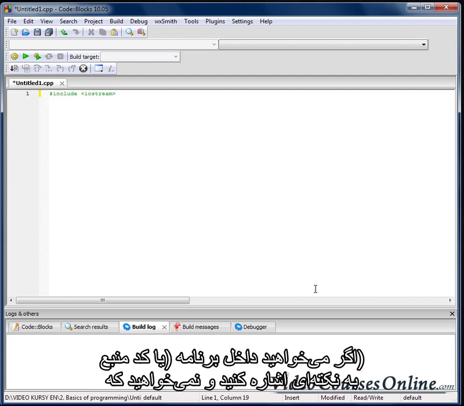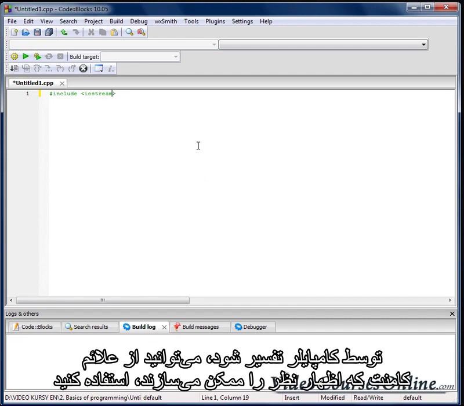Let's note that if you want to note something in our program, well, in our source code, and we don't want it to be interpreted by compiler, we can use the comment signs, which allow us to comment our program.